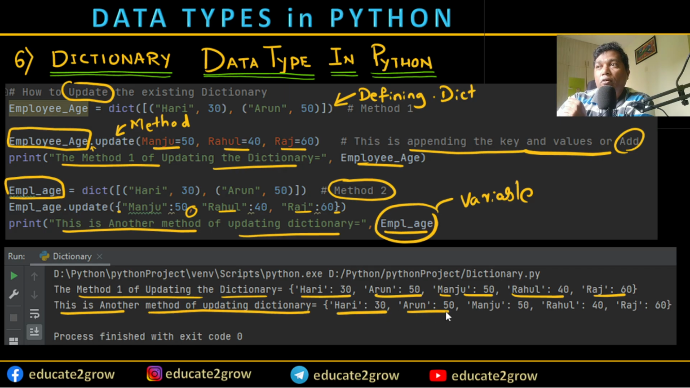This is another method of updating the dictionary. Hari 30, Arun 50, Manju 50, Rahul 40 and 60. You see the output remains the same irrespective of different definition, different input, different method of input. The items are the same, but the methodology of input is different. Two different methods, but the output is the same. However you put input in a different format which is acceptable, the output is always in the same format, which is in the flower bracket.